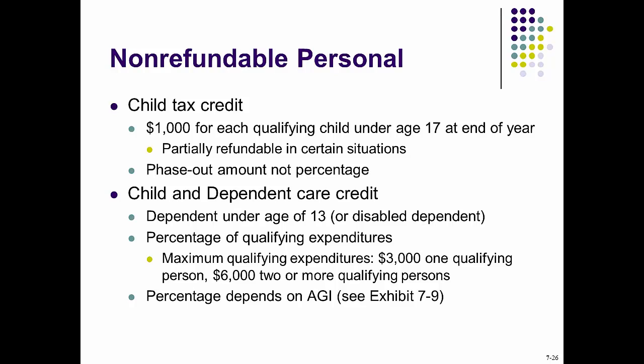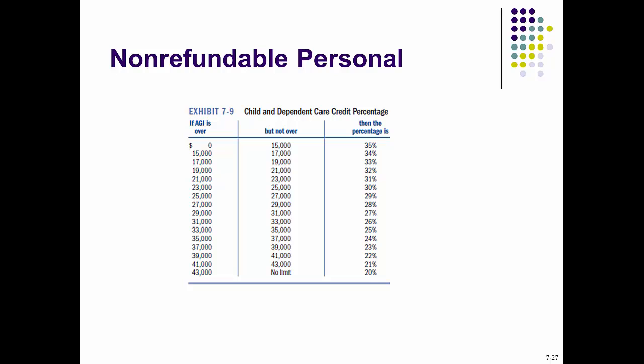For this one, please see example 7-21 on pages 7-28 and 29. So we're going to look at exhibit 7-9. Here are some of the conditions of the child and dependent care credit percentage.